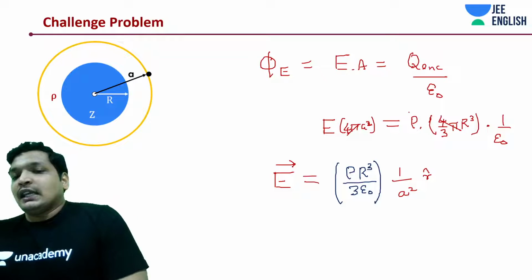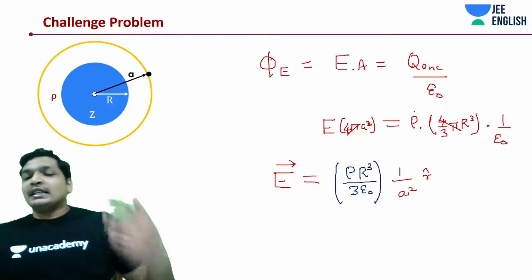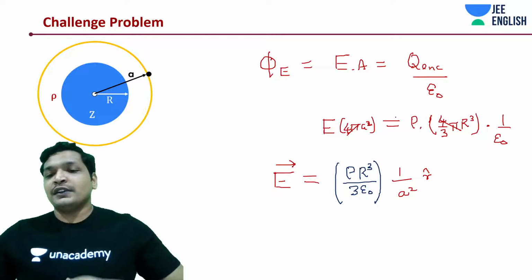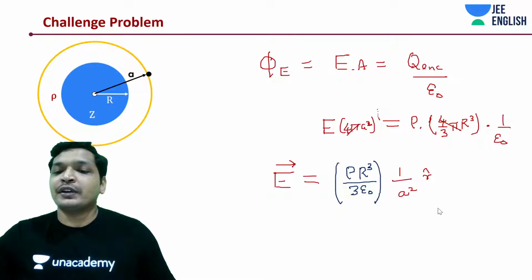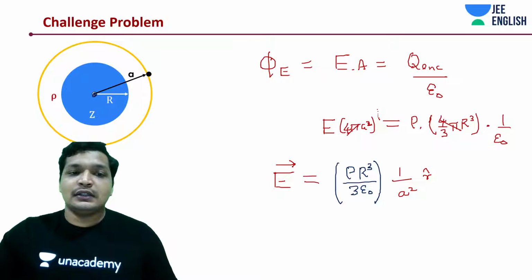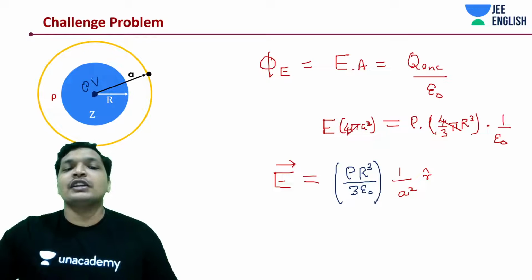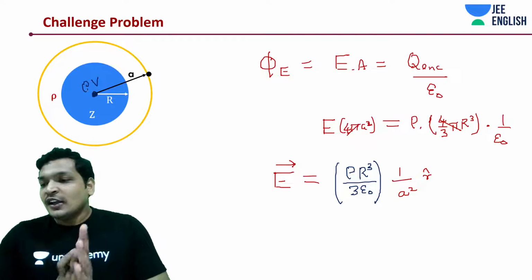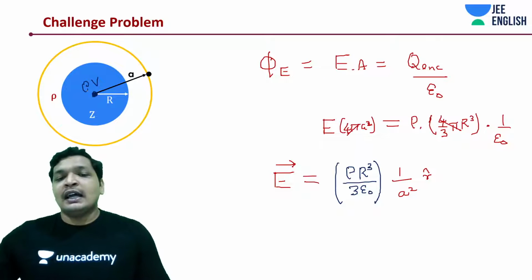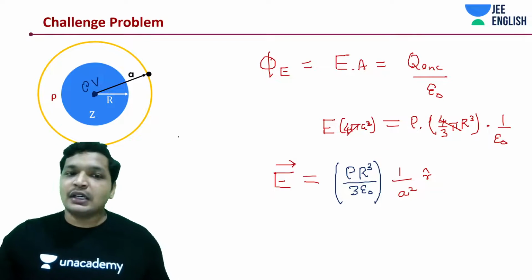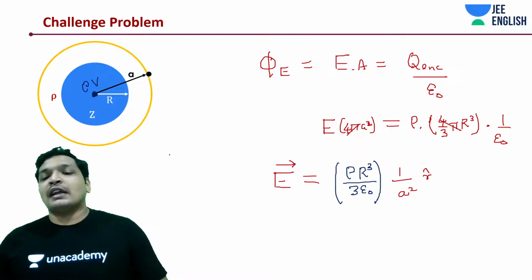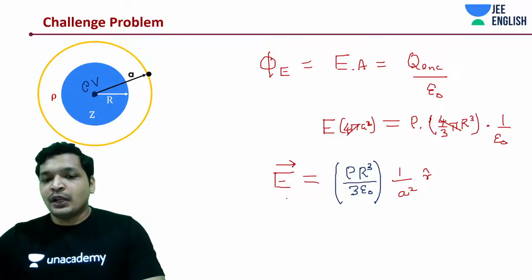Yes, this you could have said in the initial phases itself when we started with the problem. You know what? Why are you doing this entire thing? I understood it's just a point charge, all focused at the center, as if all the point charge, that is rho into volume V, focused at the center. Alright, it's quite easy, guys. That is it. And of course, we need to get into the graphing part. Now, in the graphing part, you're going to observe something very interesting. And after this graphing part, I'll come to a very interesting point.